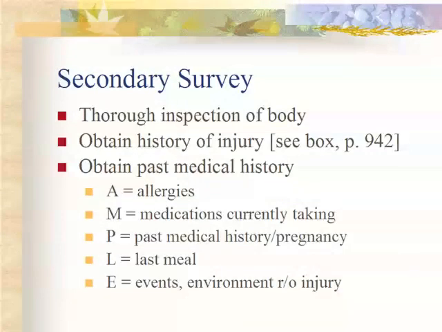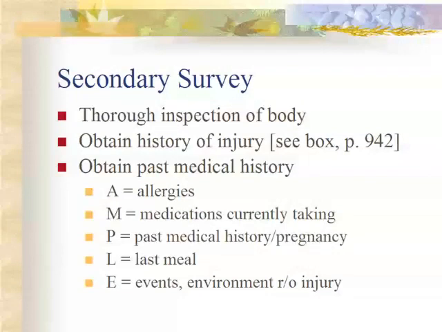Your secondary survey occurs when they're up in the acute care unit, after the vital signs have returned to normal, so it's oftentimes in the ICU or coronary. This is when you do a thorough inspection of the body. You get a history of the injury, and there is a box on page 942 that tells you the questions to ask.